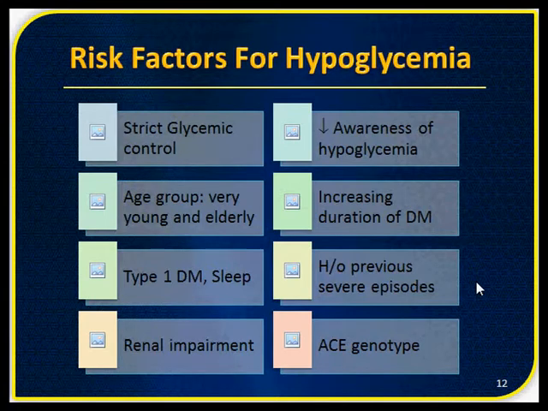Suppose the patient says that he had 2-3 episodes like this of unconsciousness relieved by taking food, we can surely suspect that that person is at a higher risk of hypoglycemia. There is another genetic factor called the ACE genotype. ACE has 3 types of genotypes, out of which one of those genotypes is vulnerable for hypoglycemia, and these are the risk factors for hypoglycemia.